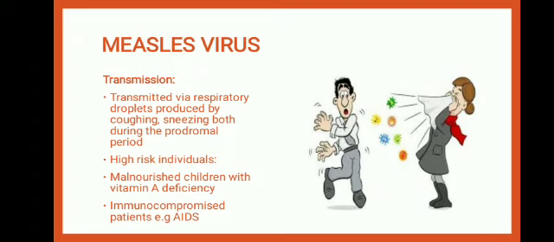This means in this period the pathogen continues to multiply and shows signs and symptoms. Mostly the high risk individuals are malnourished children with vitamin A deficiency and immunocompromised patients having AIDS. These are the high risk individuals for developing measles.